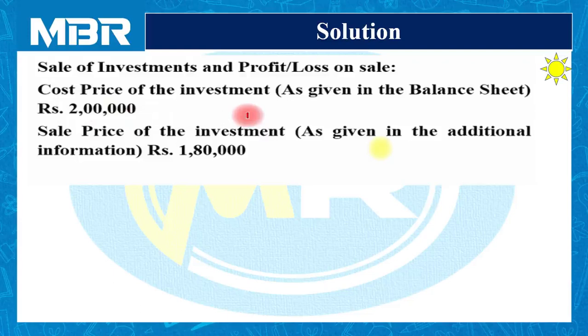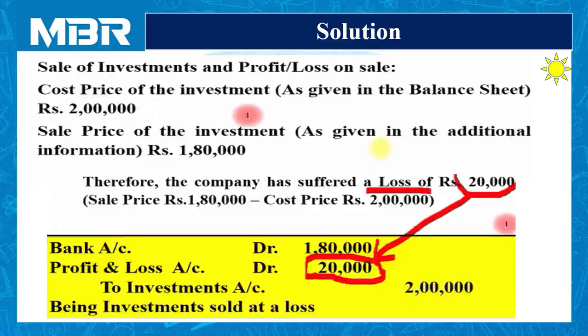As per the additional information provided, we have sold our investment for rupees 1,80,000. Cost price is 2 lakhs, sale price is 1,80,000. It means that the company is suffering a loss of rupees 20,000 in this transaction.